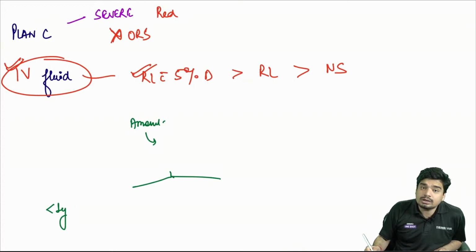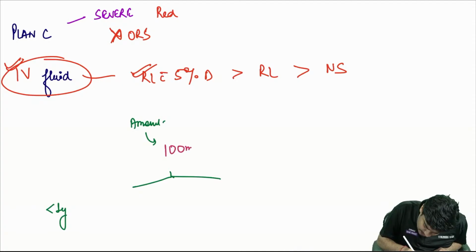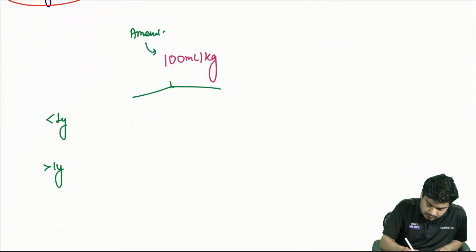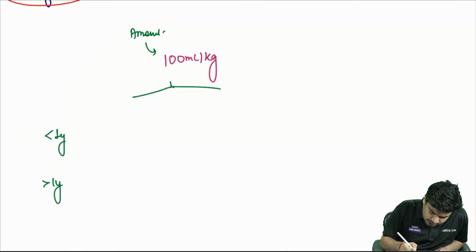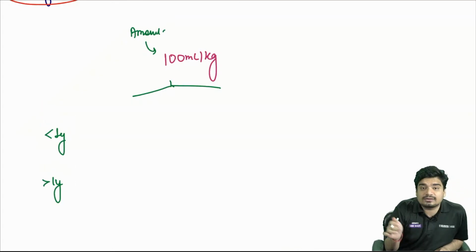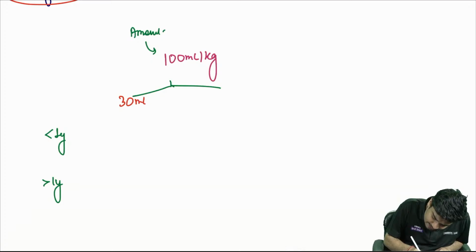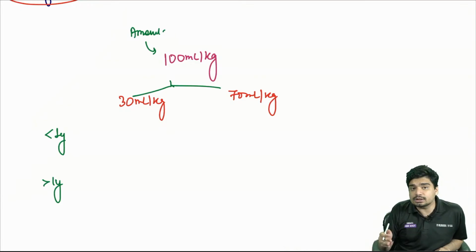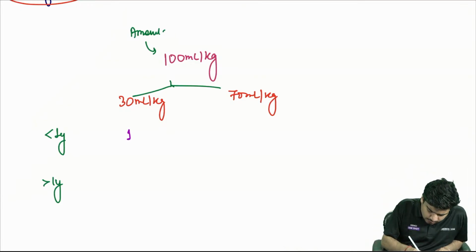What's going to be the amount? Amount is going to be 100 ml per kg. This 100 ml per kg will be given in two different parts: a first part of 30 ml per kg and the remaining part of 70 ml per kg. If the child is less than 1 year, the 30 ml per kg is given over 1 hour.